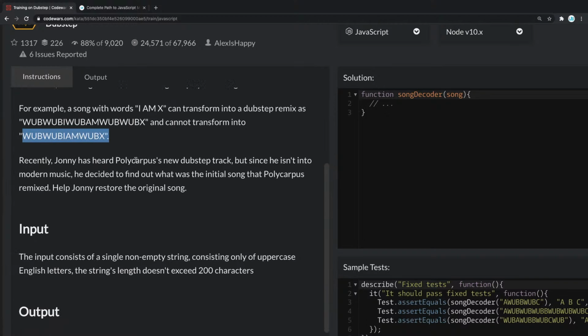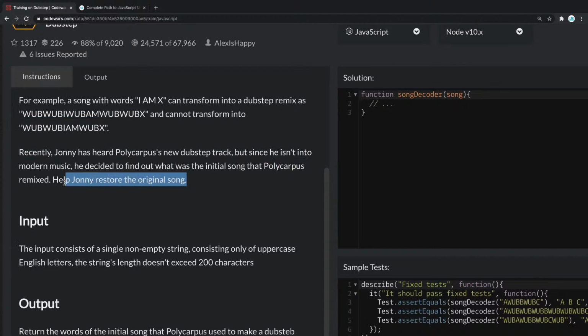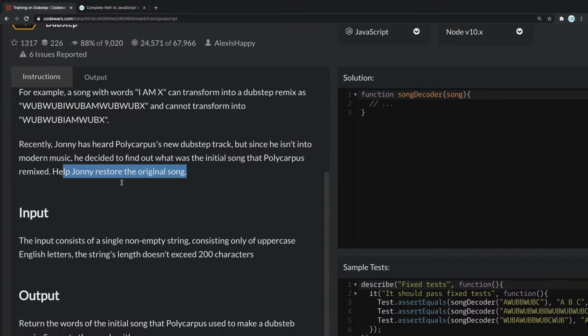Recently, Johnny has heard Polycarpus's new dubstep track, but since he isn't into modern music, he decided to find out what was the initial song that Polycarpus remixed. Help Johnny restore the original song.